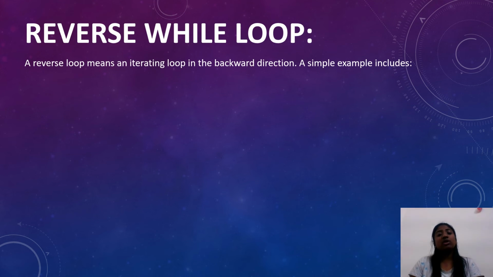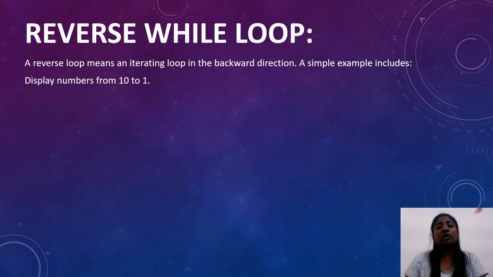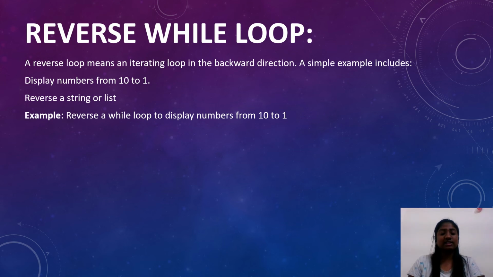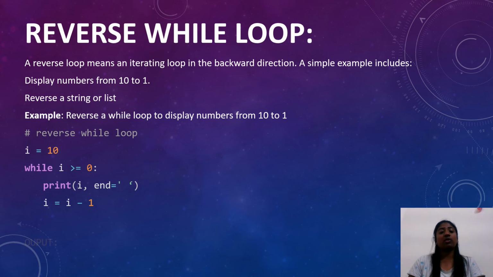Reverse while loop. A reverse loop means an iterating loop in the backward direction. A simple example includes display numbers from 10 to 1, reverse a string or list. Example, reverse a while loop to display numbers from 10 to 1. Here is the required code for it, and we'll get the numbers in reverse in output.